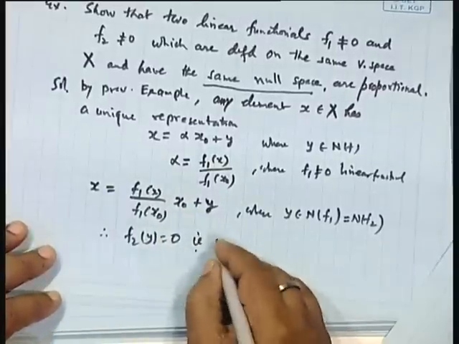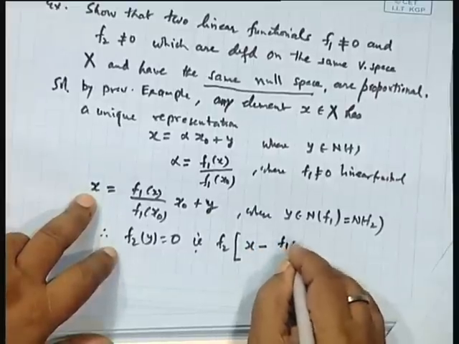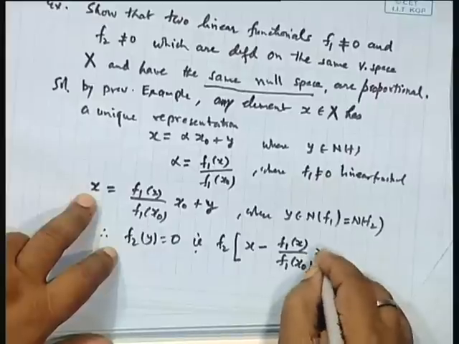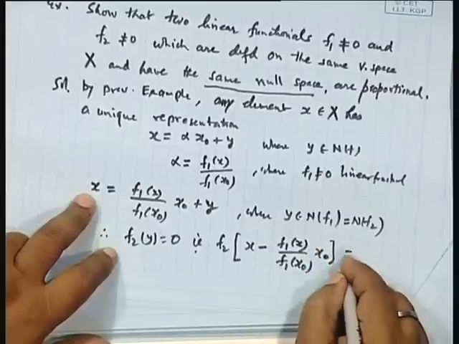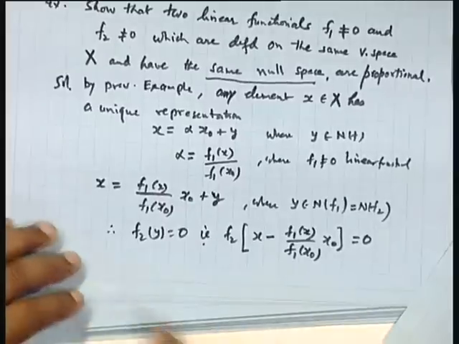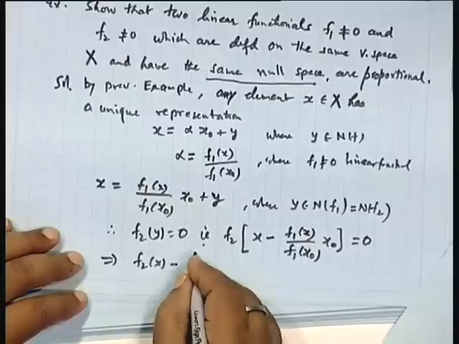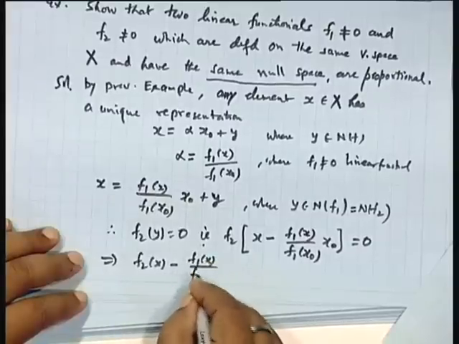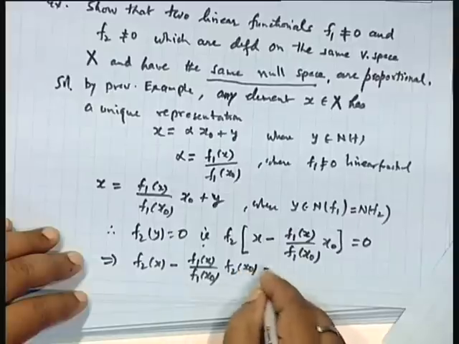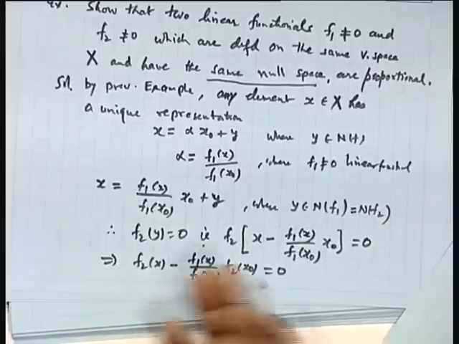That is, what is the value of this? y is nothing but x minus f1 x over f1 x naught into x naught. This must be 0. Is it okay? Or from here, can you say f2 x minus f1 x over f1 x naught into f2 x naught is 0? Is it okay? Because f2 is linear.